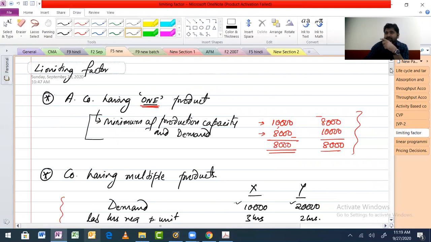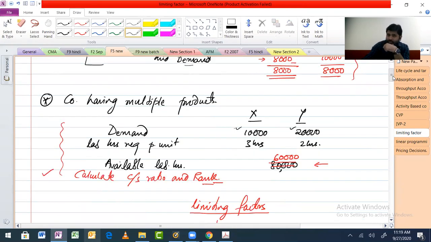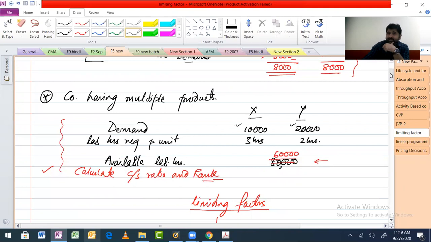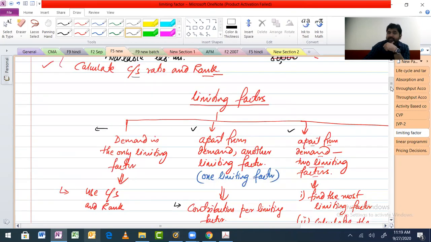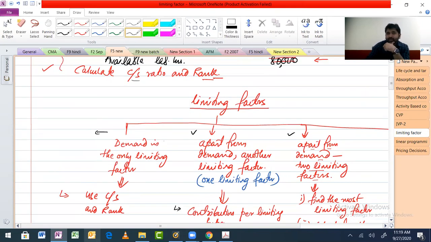If you have one product, then this is how you can do the decision: production and demand, whichever is lower, easy. If you have more products and demand is the only problem that you have, then you use the contribution to sales ratio. If you have more than one product and there are limiting factors apart from demand, then if demand is only there, you use the CS ratio for ranking.